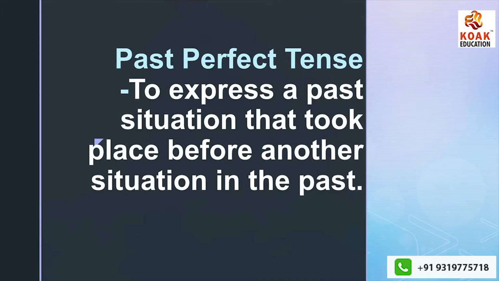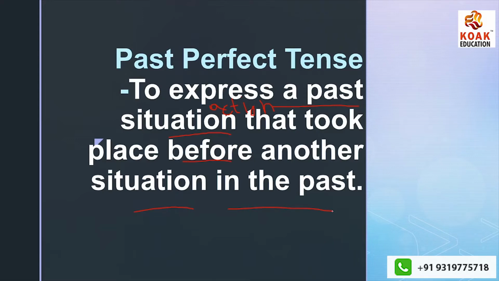Past perfect tense is to express a past situation, or an action. I'm writing it here properly. You can say that past perfect tense is used to express a past situation or action that took place before another situation in the past.